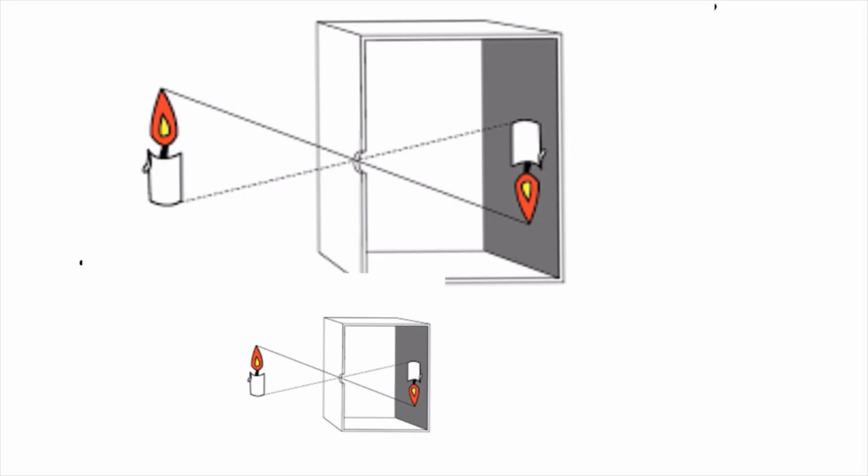On the opposite side where you have stuck the translucent paper, that is the butter paper or the tracing paper, you will be able to see the inverted image of the candle. The image of the candle will be much smaller than the real object. So always in a pinhole camera, the image formed is smaller than the object and inverted also.